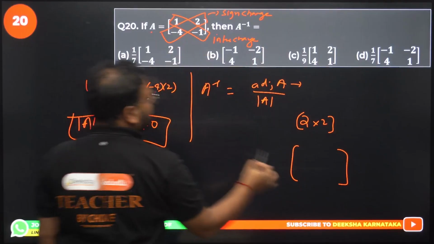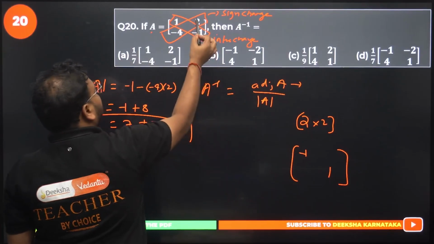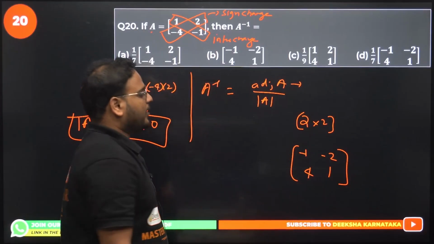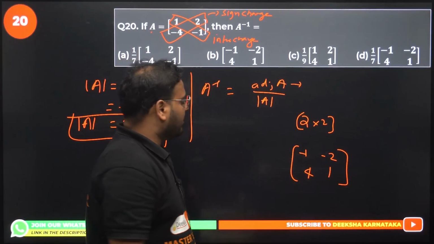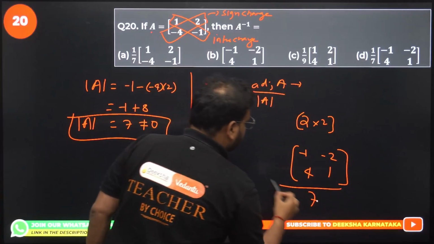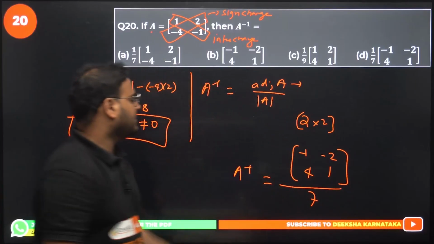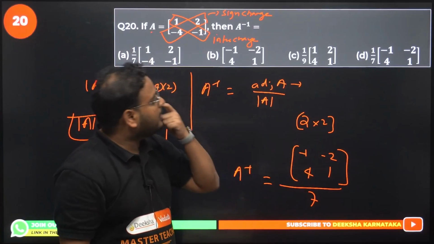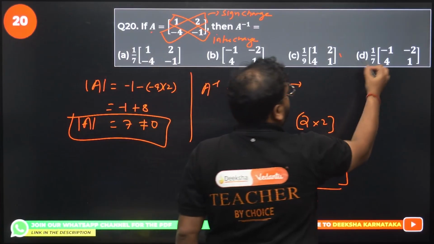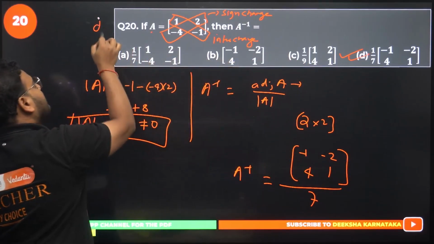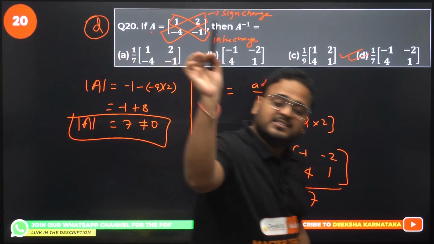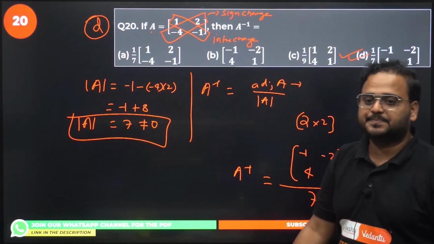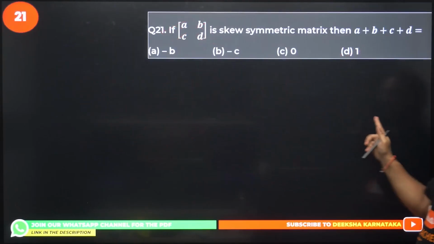Check this out. It will become minus 1, 1. Over here it will become minus 2. This will become plus 4. That's my adjoint. Minus 1, minus 2, 4, 1 divided by 7 for my inverse of A. By 7, since determinant value is 7. What is this? Minus 1, minus 2, 4, 1 by 7. Option D. So the trick is to interchange the diagonal for a 2 cross 2 matrix only, and change the sign of the other two elements. Have a look.